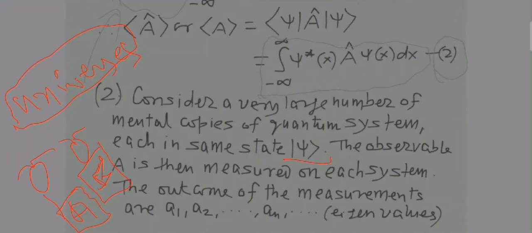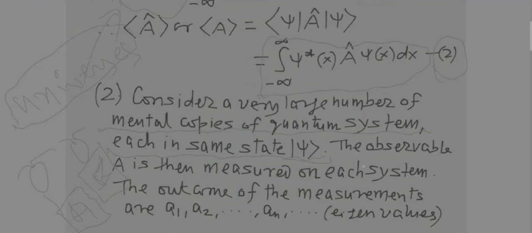Okay, you make exactly the opposite choice in that particular universe. So this is basically the theory of multiverse. Consider a very large number of mental copies of a quantum system. These mental copies simply mean that they are talking about multiple universes. Each of these universes has the same quantum mechanical system in the same state, ket psi.